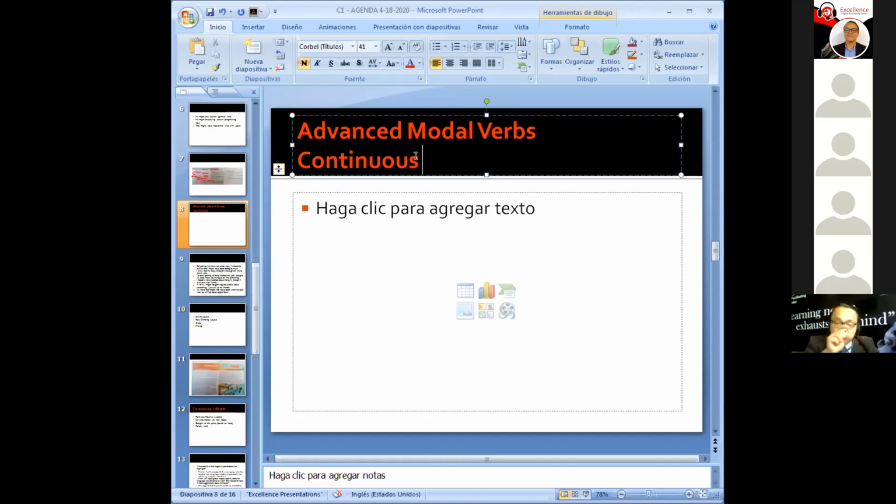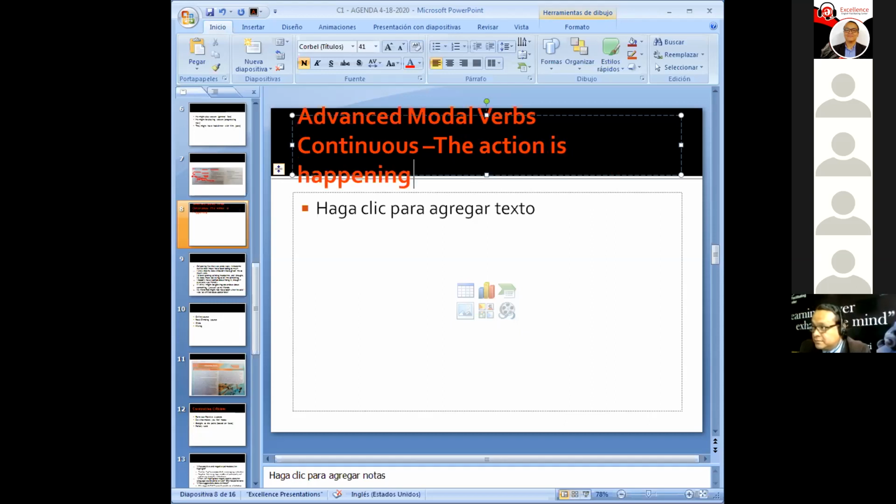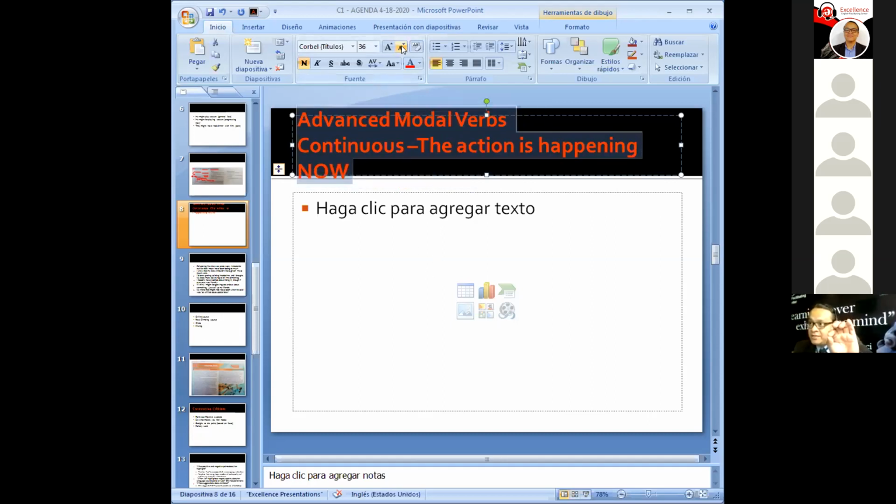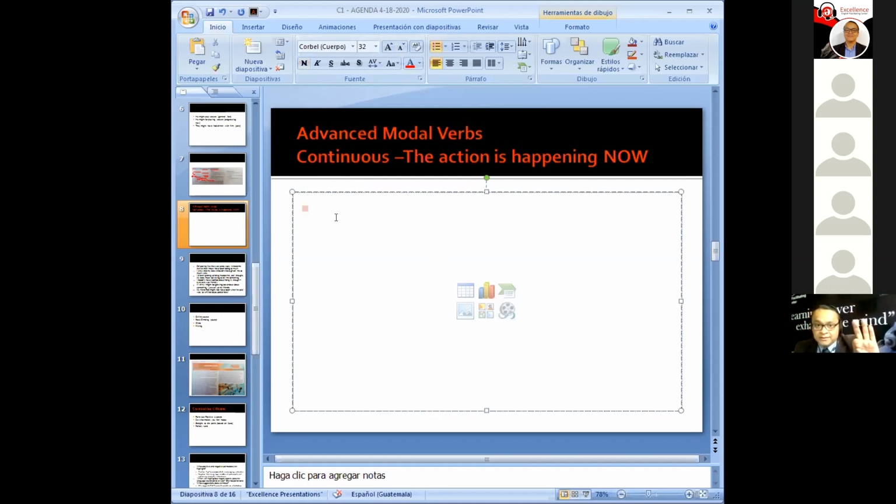So when you use this structure, modal, base form, ing, what you're conveying is that the action is happening this moment. The action is happening now. That's the takeaway. If there's something that you can take away, that's what I want you to take away. Got it? Okay. Repeat after me. If the modal is followed by a continuous form, the action is happening now.